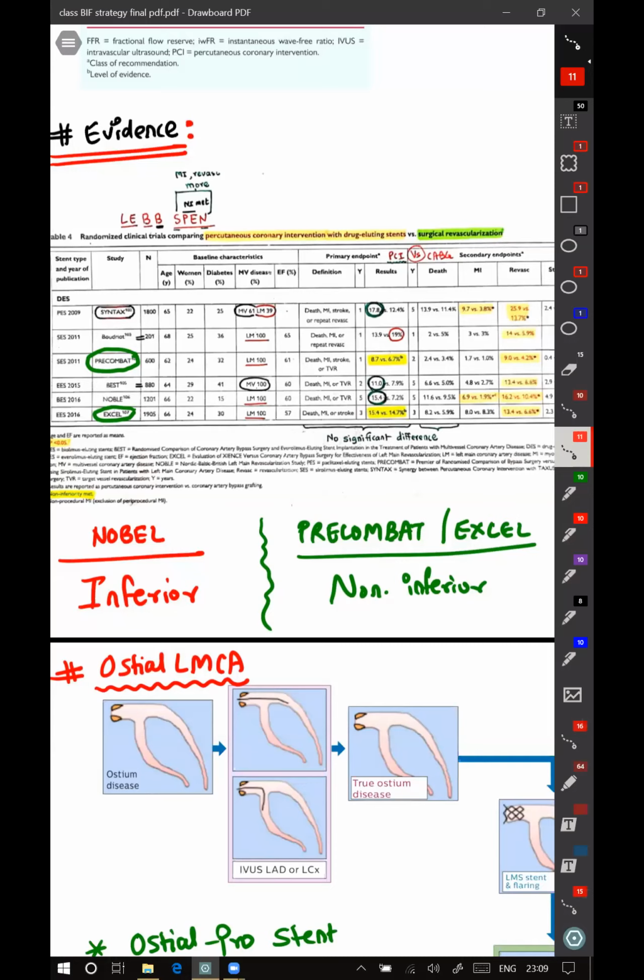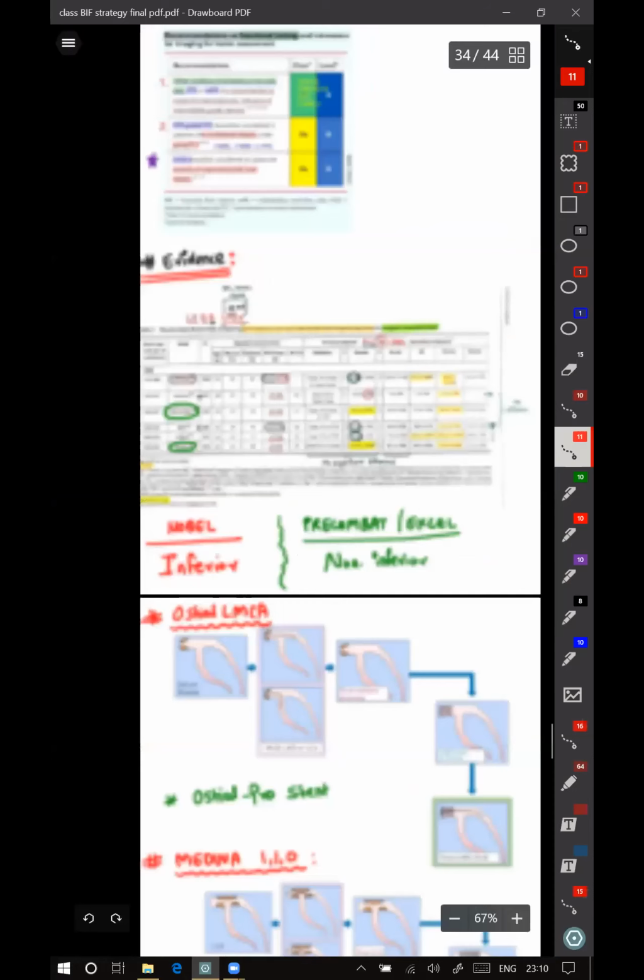I don't know that. Is it? Dimpu will know. Yes, Dimpu. EXCEL, see, the controversy was there, no? EXCEL basically tells that at 5 years there is increased all-cause death. All-cause mortality was higher in EXCEL with PCI than with CABG, but the primary outcome was actually a composite of a lot of things, which failed to actually reach significance. So it was non-inferior basically.